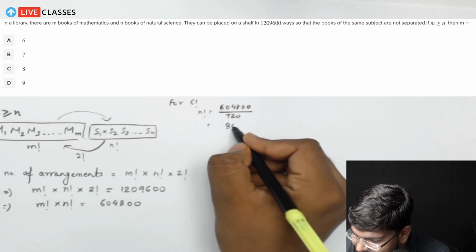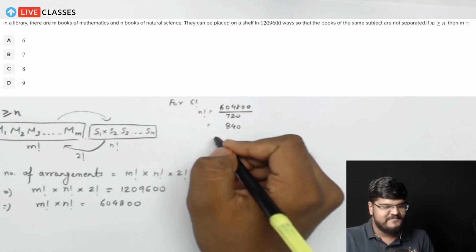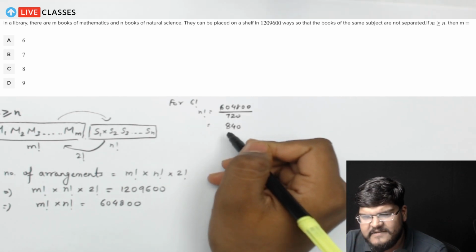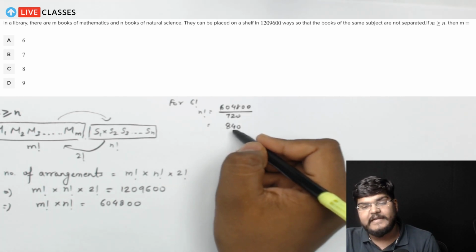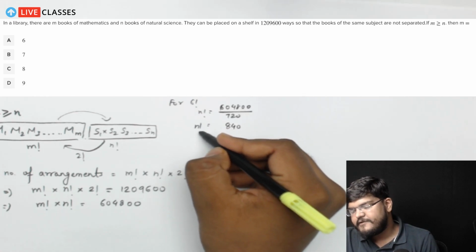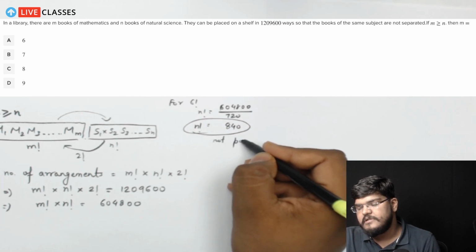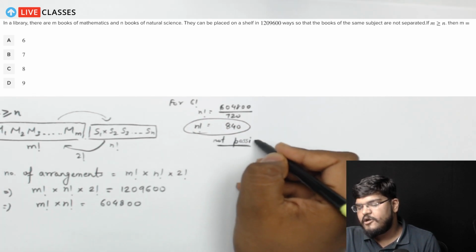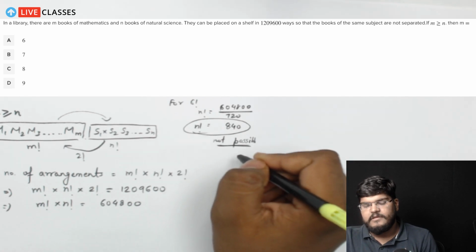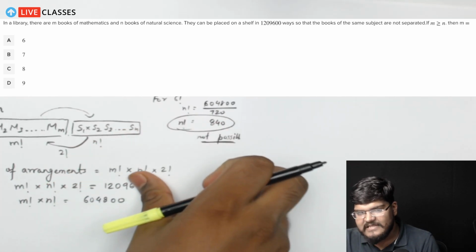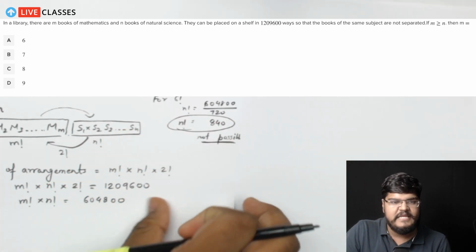The answer would be 840. Thank you so much. So we have 840, but we know that 840 is not a factorial value. So if n factorial is equal to 840, then this is not possible. Since it is not possible, so we'll have to do something else. So this first option can't really be our answer.